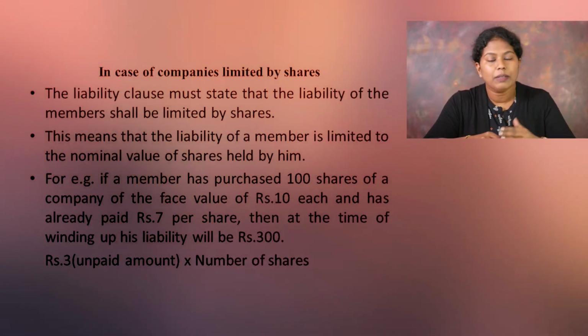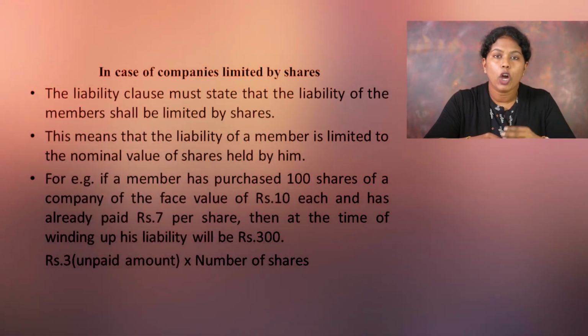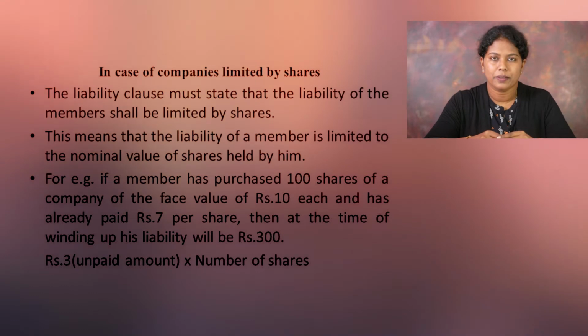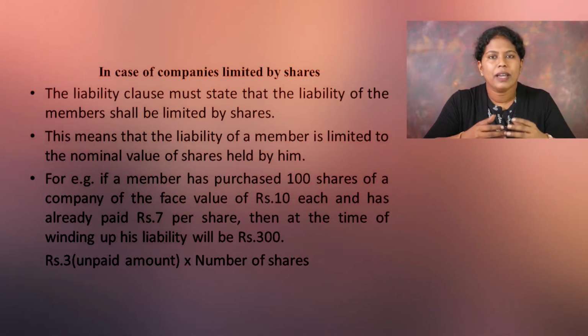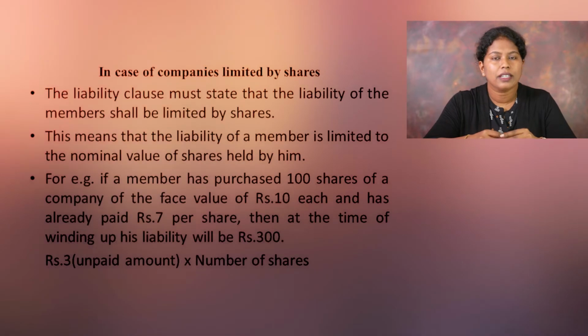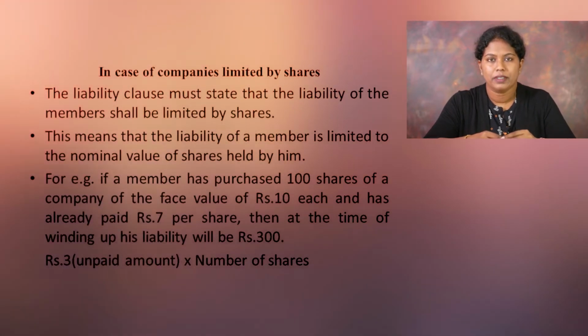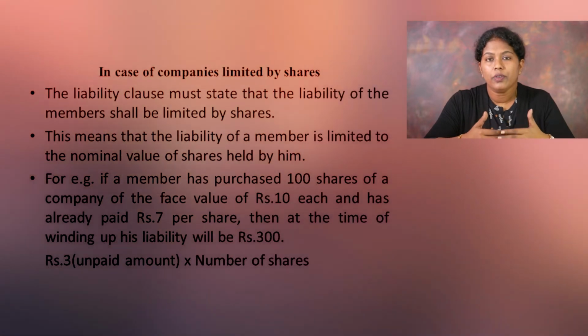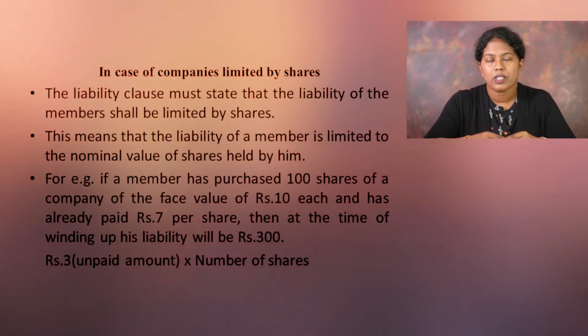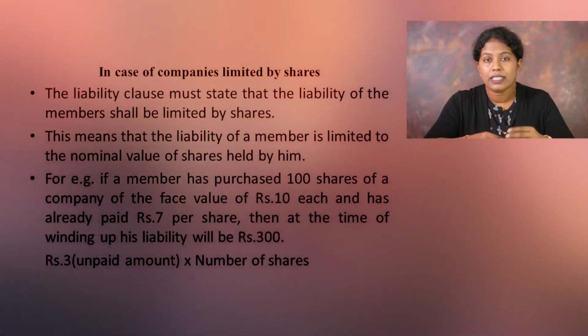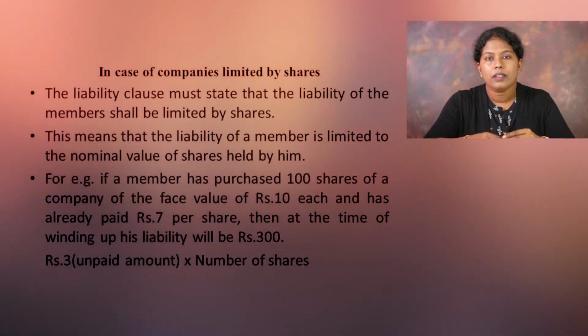This means the liability of the member is limited towards the nominal value of shares held by that person. For example, just imagine a person is purchasing 100 shares from a company having a face value of rupees 10 each. And that person has already paid 7 per share. That means he has paid 7 rupees per share, that is 700 rupees he has paid. So that person's liability at the time of winding up of the company will be rupees 300. That is the unpaid amount. The unpaid amount is 3 per share.